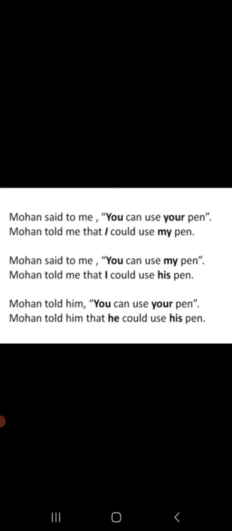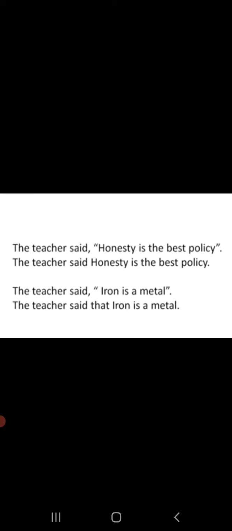Okay, see another example. These are the examples of universal truth. The teacher said, honesty is the best policy. I told you when the reported speech is a universal truth, we do not change the tense. See how we have done the changes. The teacher said that. It is not written over there, but you have to write that. Remove the comma, put that. The teacher said that honesty is the best policy.